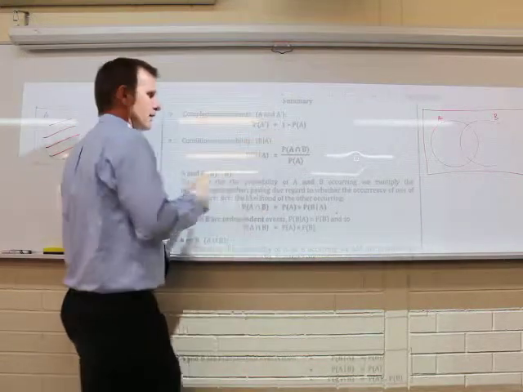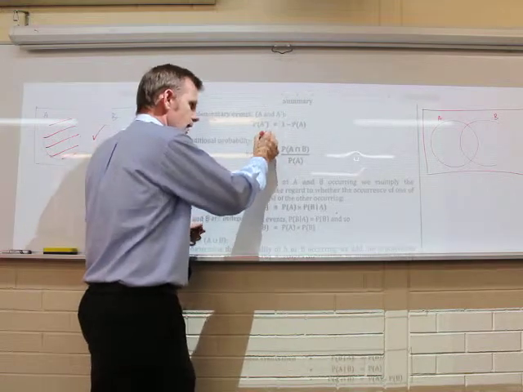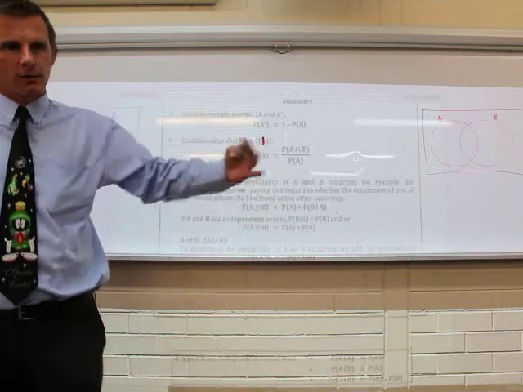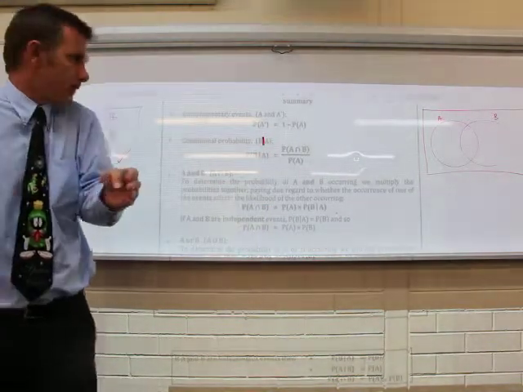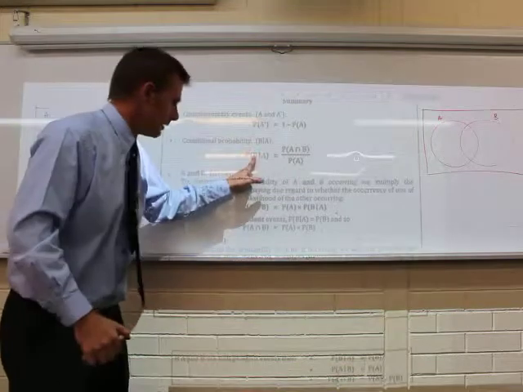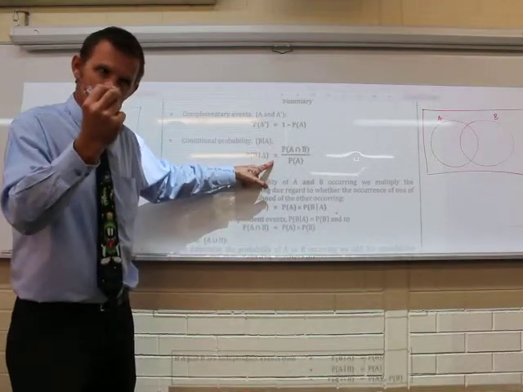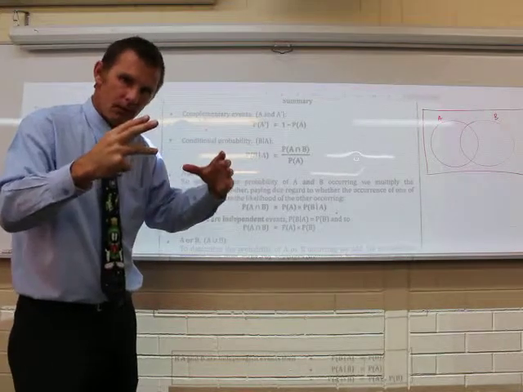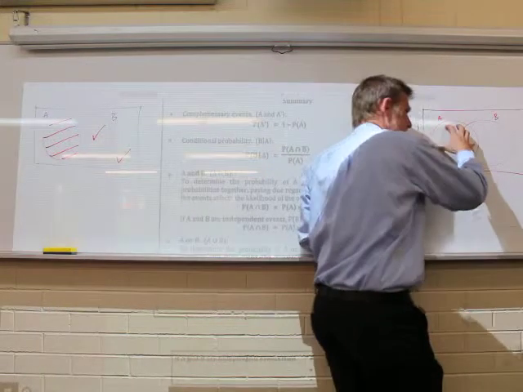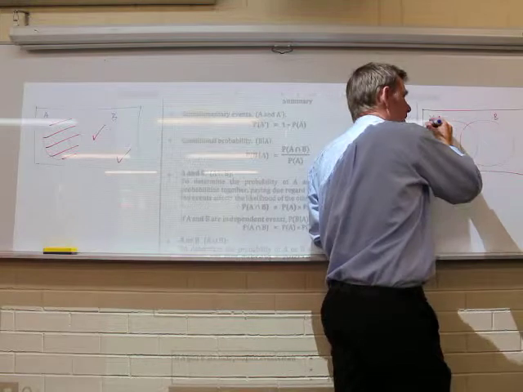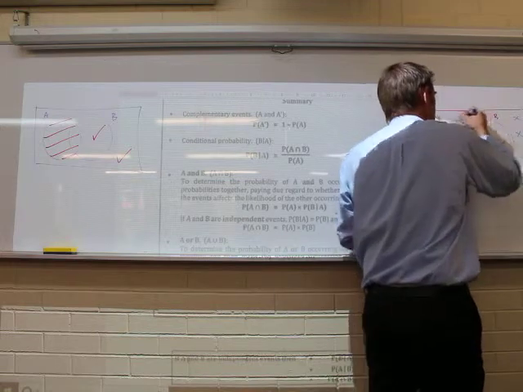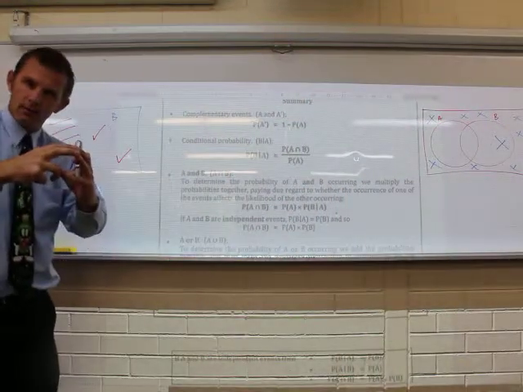Let's talk about this language here. This is B given, the line there, B given A. So A is the condition that I'm putting on it. A is the thing that I'm reducing it down to, just a smaller number of people. Okay? So, let's have a look over here. If I have the probability of B given A, it means I'm only looking in A. If it's outside of A, I don't care about it. So therefore, what I'm doing is, I'm only looking in this area here. So this is out, and of course because that's out, everything around here is out. Don't care about it, don't want it. So I'm only looking from within A.